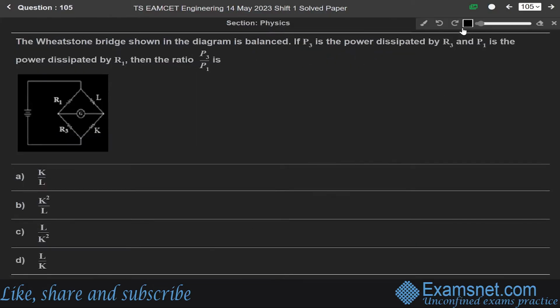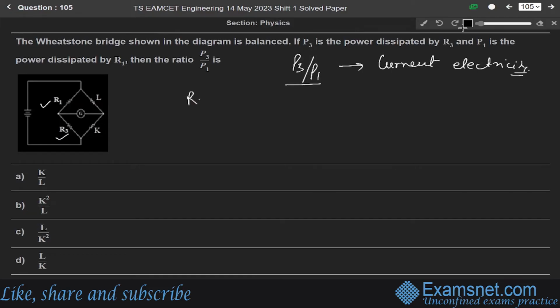Now next question 105. The Wheatstone bridge shown in the diagram is balanced. If P3 is the power dissipated by R3 and P1 is the power dissipated by R1, then we have to find the ratio of P3 over P1. This question is from the chapter of current electricity. Now, the Wheatstone bridge is balanced according to the question.